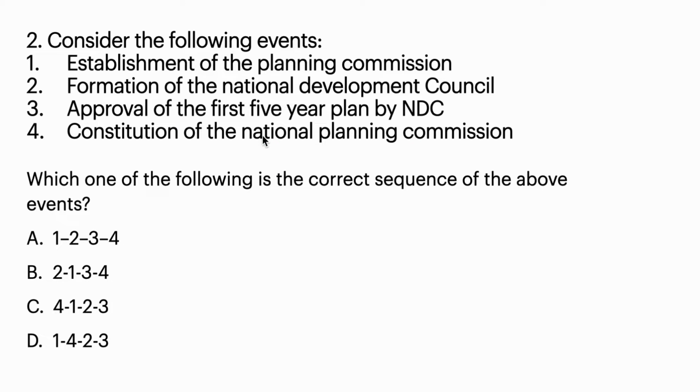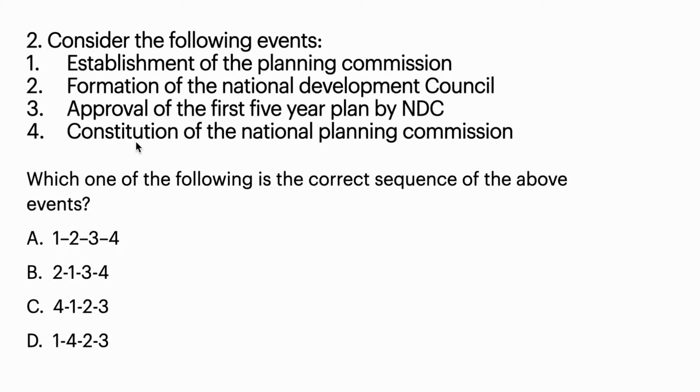Now, second question is, consider the following events: establishment of Planning Commission, formation of National Development Council, approval of the first 5-year plan by National Development Council, and the fourth one is constitution of National Planning Commission.